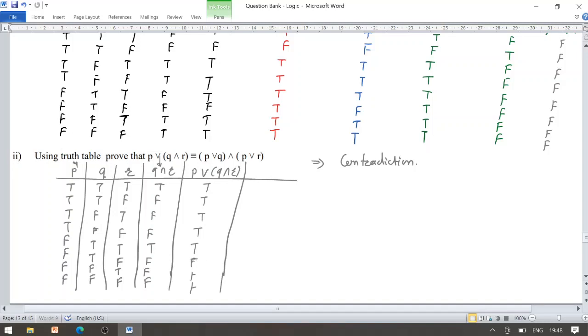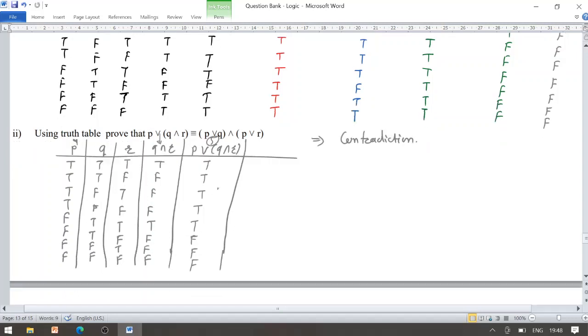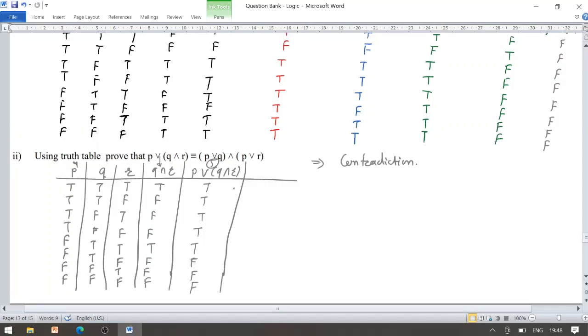I will call it column number 5. Look at the next one, we are finding P disjunction Q, having the entries F disjunction F is F, remaining all entries are true. So the last 2 entries become false and false.